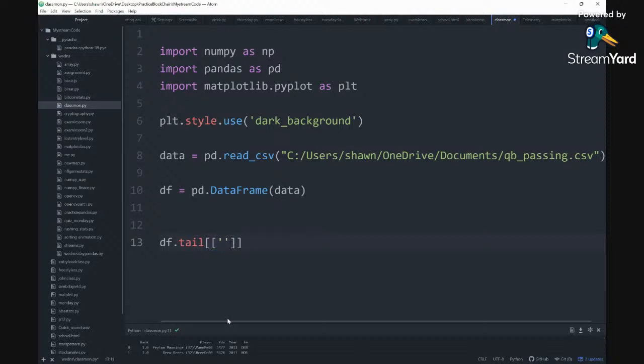Our list will consist of player and yards. Who has the most yards? So we do player, yards. What is it? YDS.